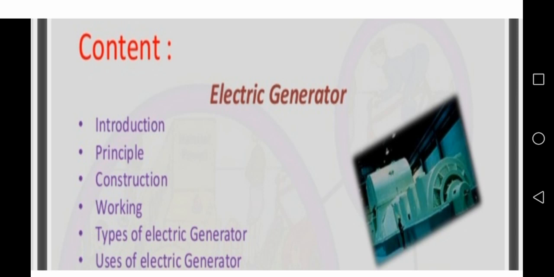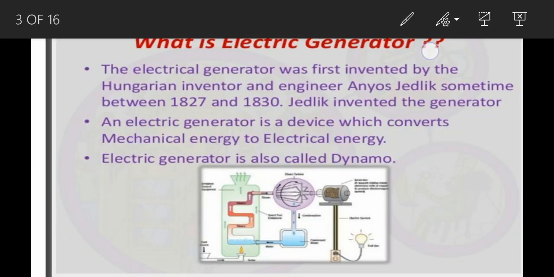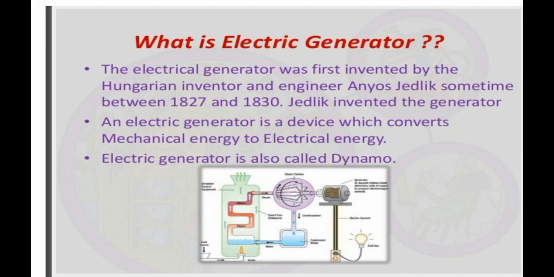Now we will proceed to the electric generator: introduction, principle, construction, working, types of electric generators and uses. So what is an electric generator? An electrical generator was first invented by the Hungarian inventor and engineer Anyos Jedlik between 1827 and 1830.